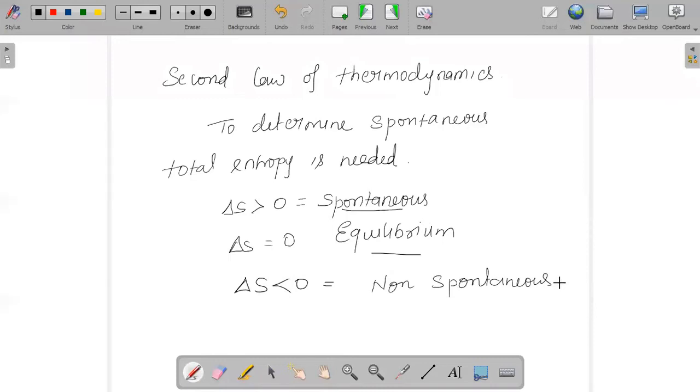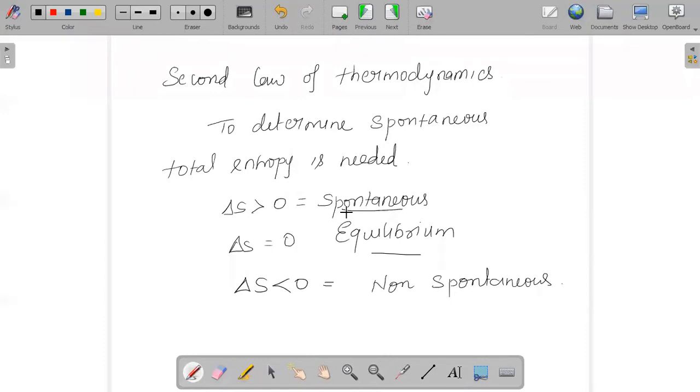And what is S total, or entropy total? It is nothing but the sum of the system as well as the surroundings. And what are the factors which can affect the entropy? They are the mass, molecular structure, temperature, and pressure.